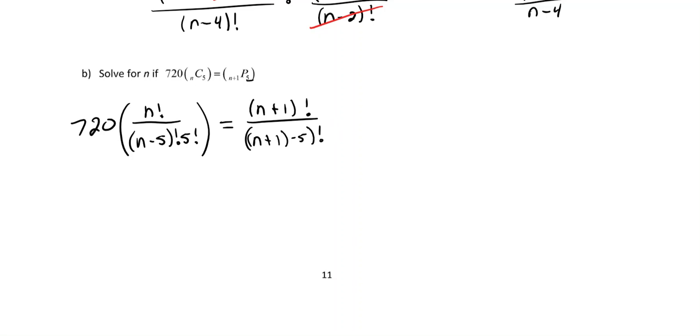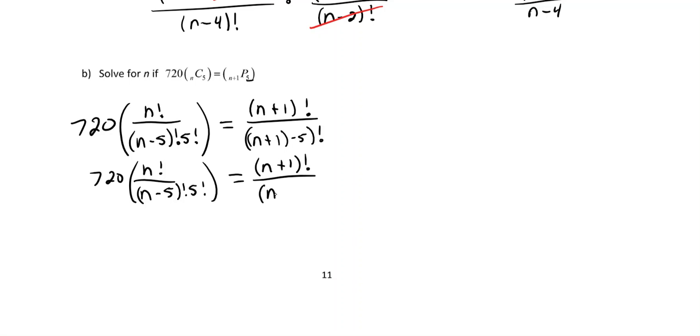Okay, so now simplifying that down a bit, I'll write it all again. So we've got 720 times n factorial over (n minus 5) factorial, 5 factorial equals (n plus 1) factorial over, and then this will just be (n minus 4) factorial.